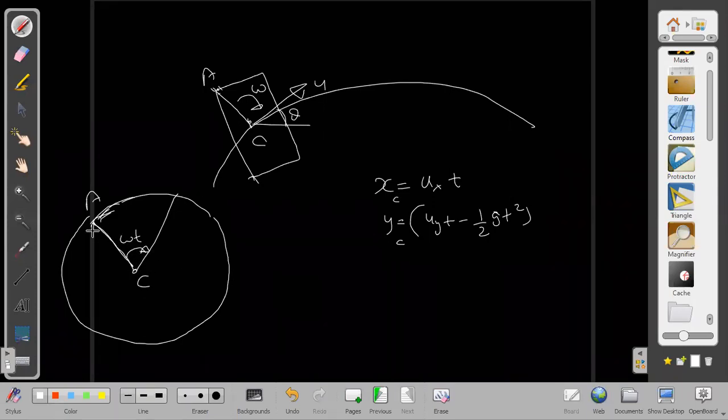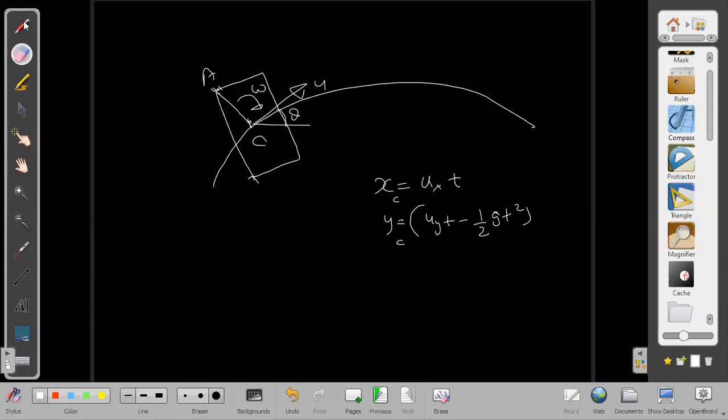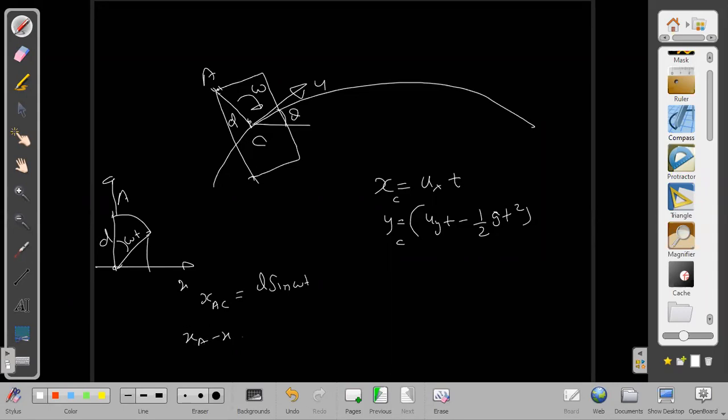Now I can say, wait, I should tell a simple case first. Let us say A point was initially here along y-axis, and this is our x-axis, and A is covering an angle omega t, and the distance between them is given, let us say, as d. So what will be the x coordinate for this case now? It will become d sine omega t, and this is the x coordinate of what? It is of A, but with respect to C, meaning it is xA minus xC, that is d sine omega t.